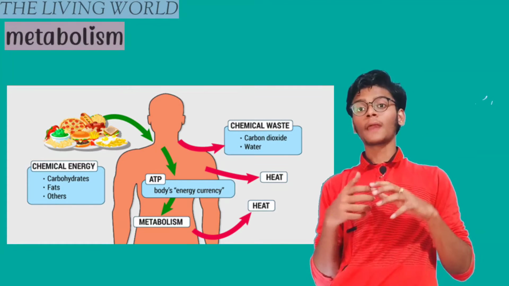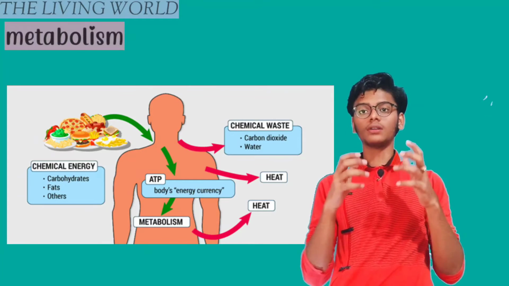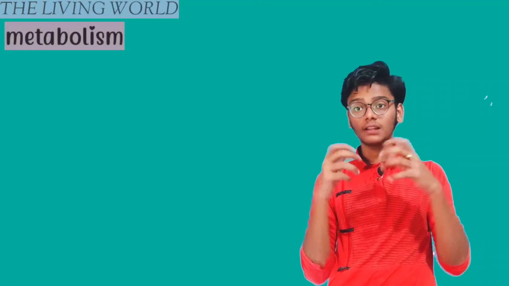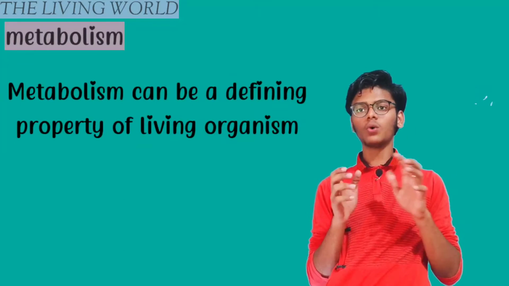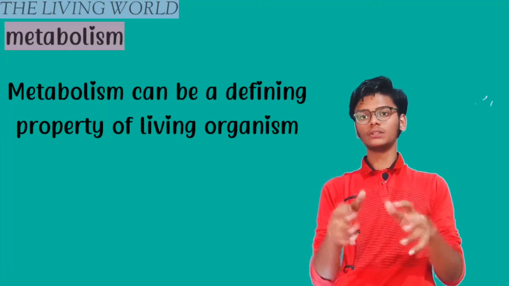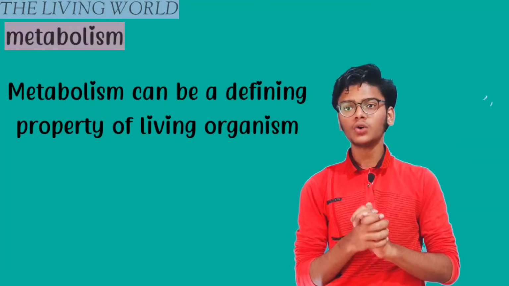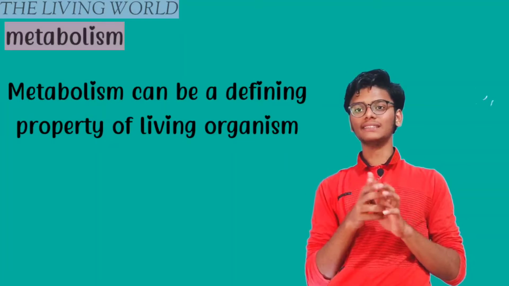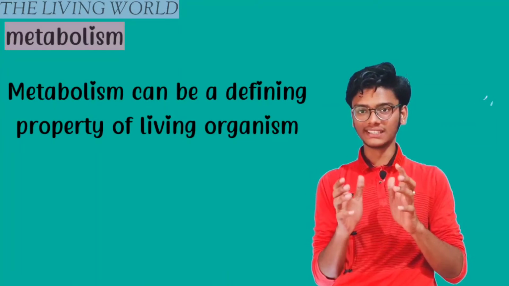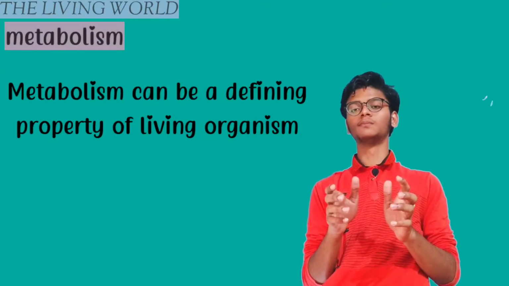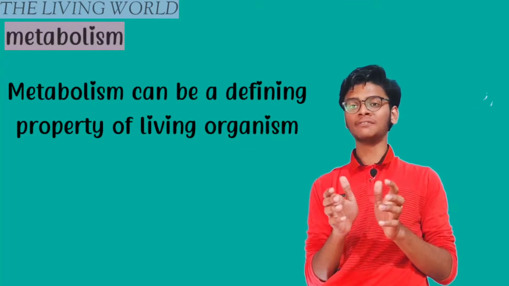That is the metabolic process that takes place in a living organism. There is no non-living thing which can show this metabolic activity. So we can surely say that metabolic activity is a defining property of living, because it is only seen in living organisms.